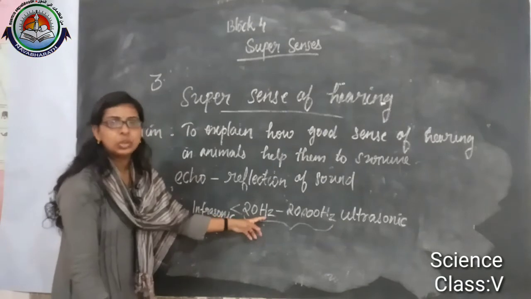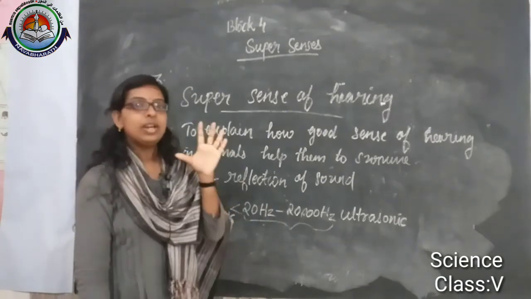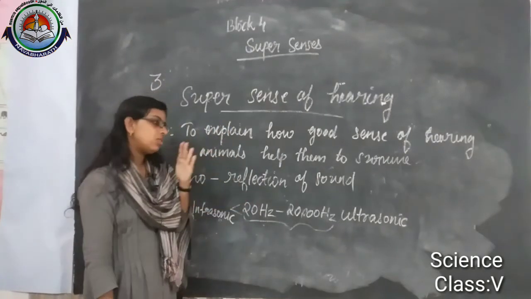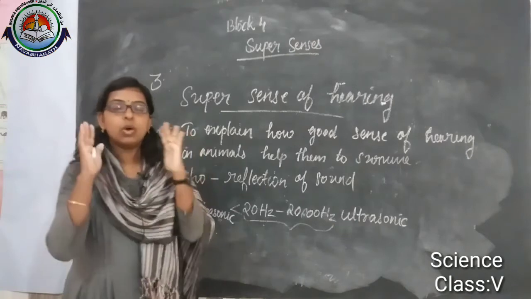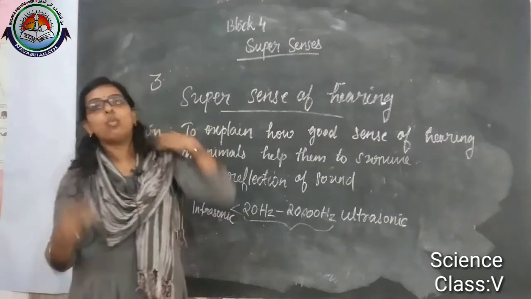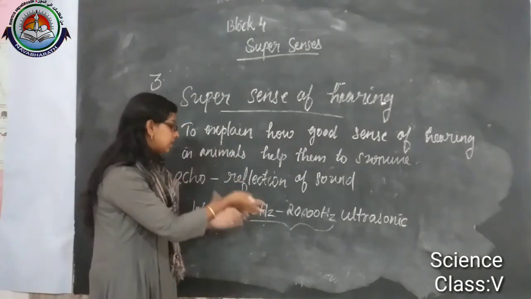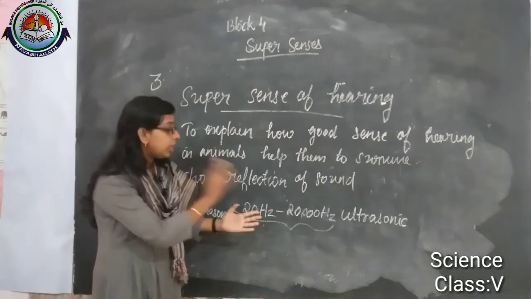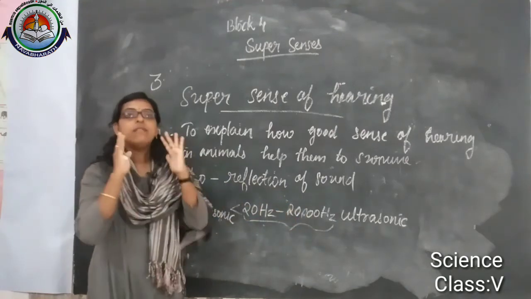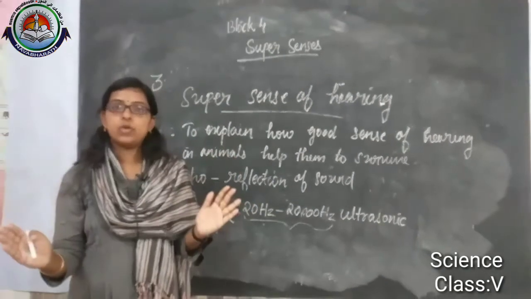Hertz is a unit of frequency. If all these things are not familiar to you, anyhow just remember: the audible range of human beings is 20 hertz to 20,000 hertz, and our ear can't respond to sound above 20,000 hertz or below 20 hertz.